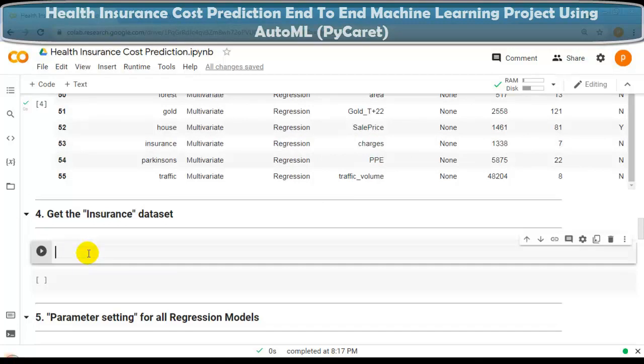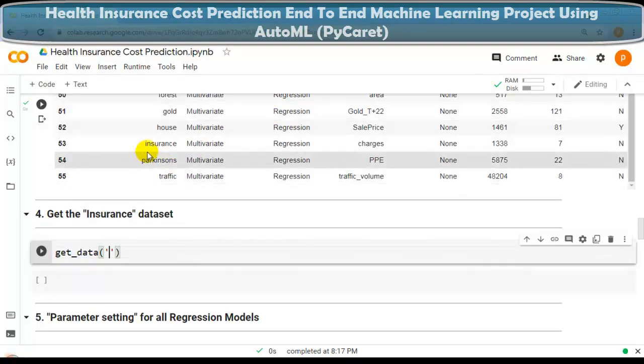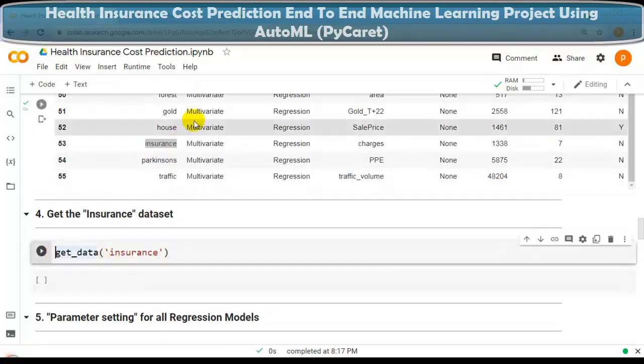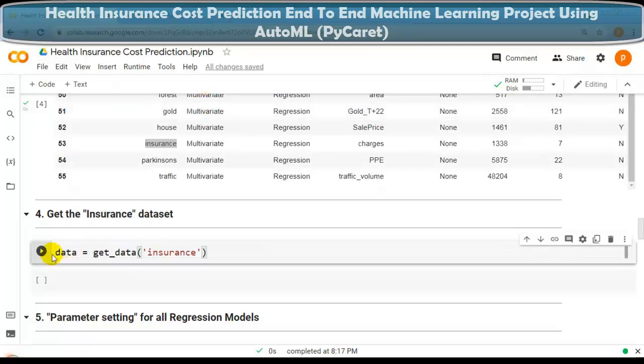Again, we have to use the get_data function of PyCaret, and here we have to pass the dataset name. Let me copy this dataset name and paste it over here. Let me assign it to one variable, data, is equal to this statement. You can use any other name. Let me execute this cell.